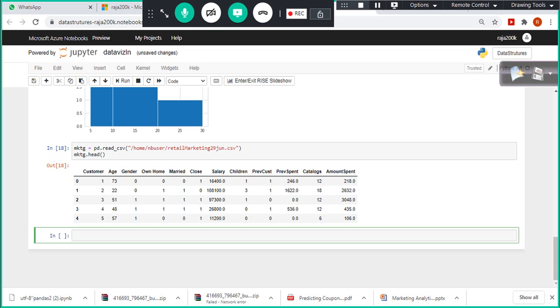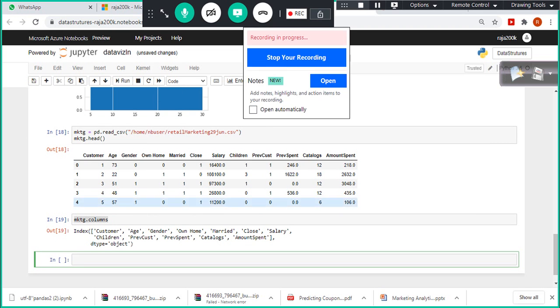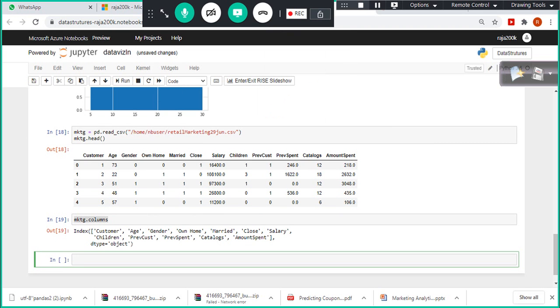Okay. So now let us take a quick look at, now let us try to understand this data. How many columns are there? So MKTG, this is my data frame, columns, right? I'll just give column and press tab. Yeah, that's correct. So these are the columns. Overall 3, 6, 9, 10, 11, 12, 13, 14 columns are there, right?